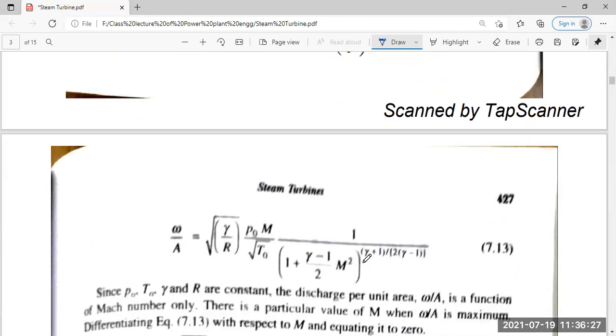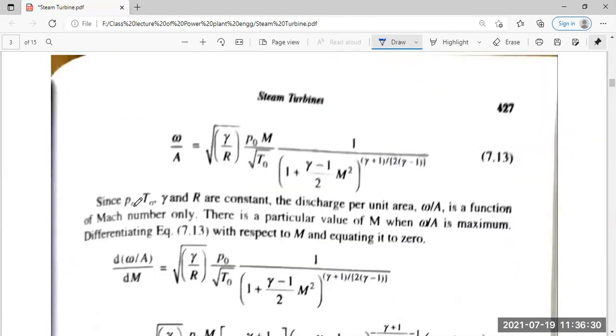Now, since P0 is the stagnation pressure, T0 the stagnation temperature, and gamma and R, these are all constant, the discharge per unit area, omega by A, is a function of Mach number only. So there is a particular Mach number where omega by A is the maximum. What we are supposed to do is differentiate equation 7.13 with respect to M and equate it to 0.